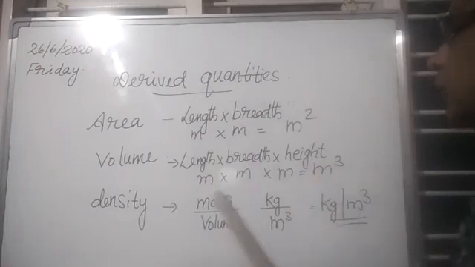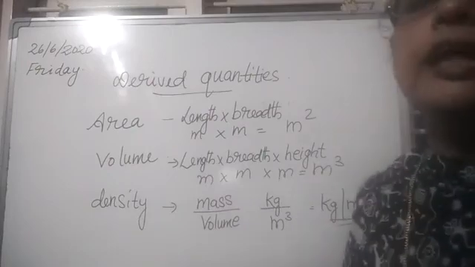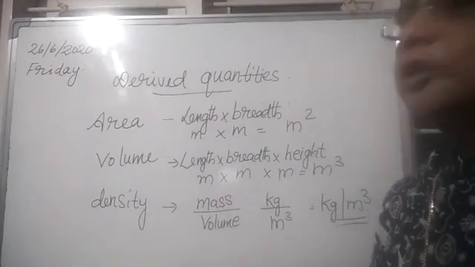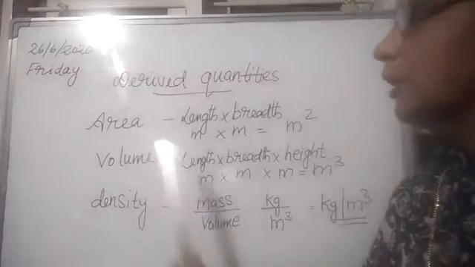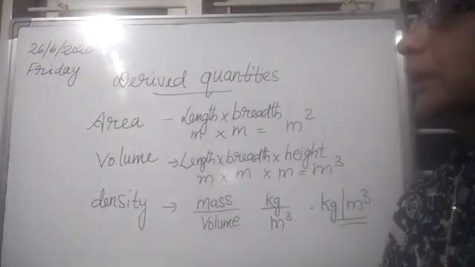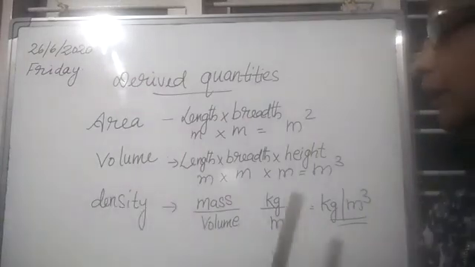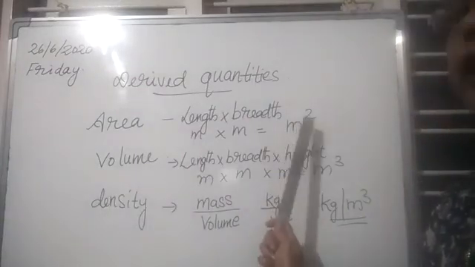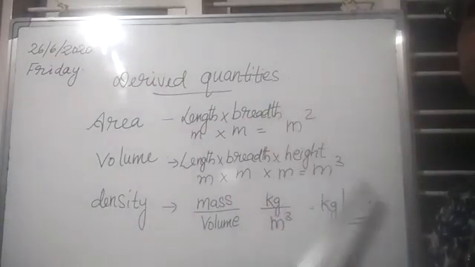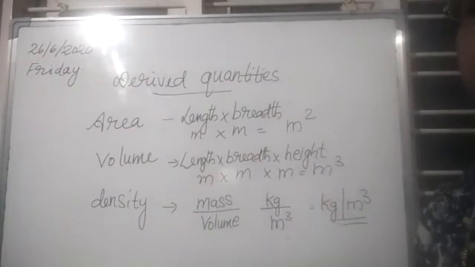And meter cube is also derived from a fundamental quantity. So this also is a derived unit. So some examples of derived quantities are area, volume, density. And their SI units are also derived units.